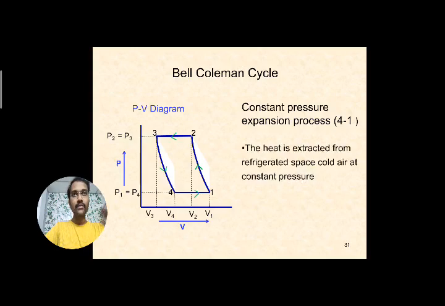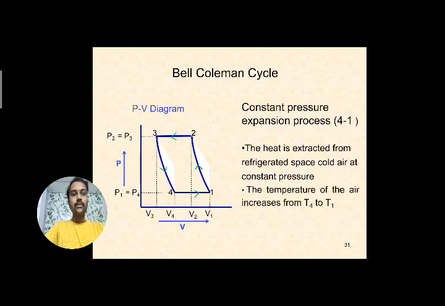In the refrigerated space, the heat is extracted from the refrigerated space by the cold air. Whatever the cold air is entering through the pipes within the refrigerated space, whatever the temperature is there, that heat is absorbed or extracted by the cold air, and it is absorbed by the cold air at constant pressure.